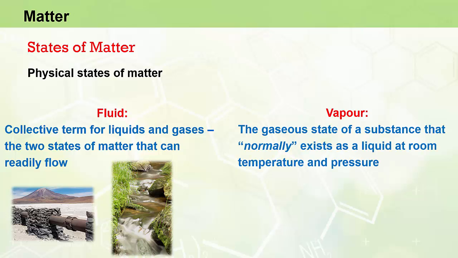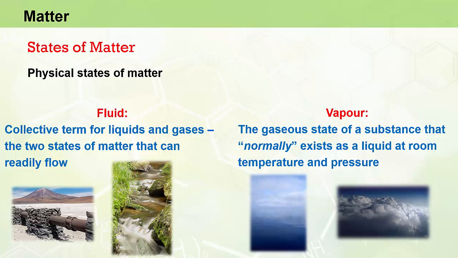The term vapor refers to the gaseous state of a substance that normally exists as a liquid at room temperature and pressure. For example, water exists predominantly in the liquid state at room temperature and pressure, but we know that it exists in the gaseous state as water vapor in the atmosphere, particularly on humid days. We refer to water in the gaseous state as water vapor and not water gas. Conversely, if we think of oxygen in the atmosphere, which normally exists as a gas at room temperature and pressure, we refer to it as oxygen gas and not as oxygen vapor.